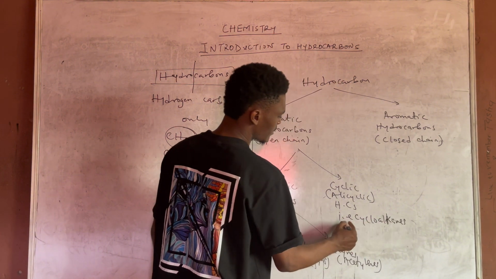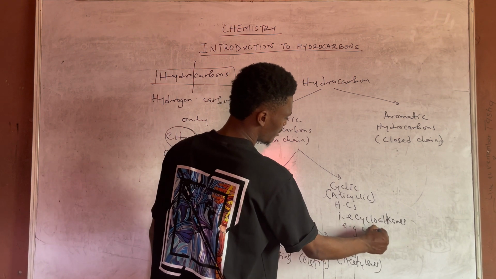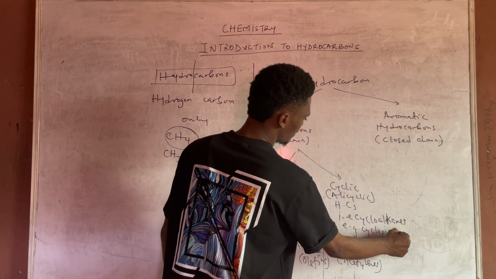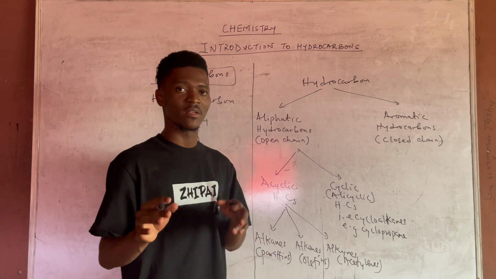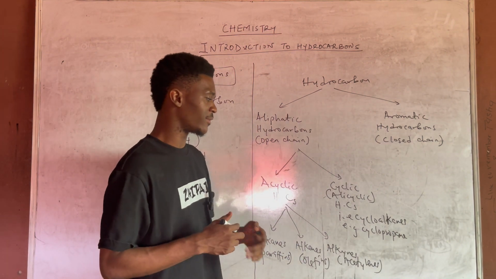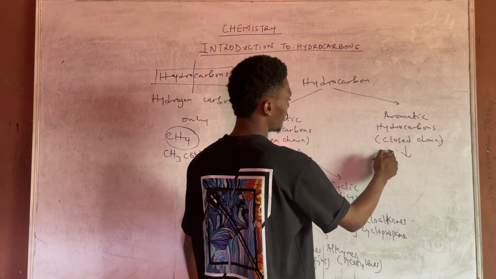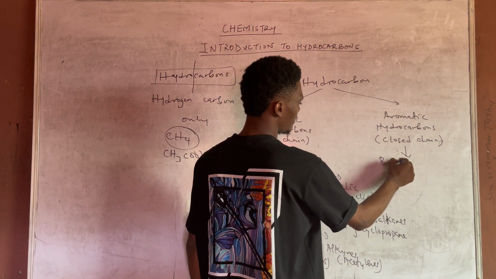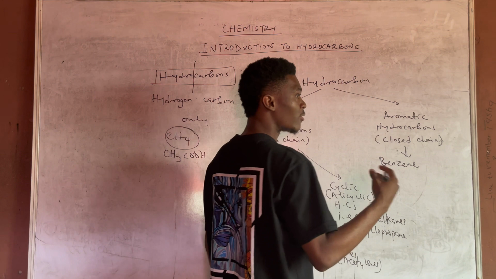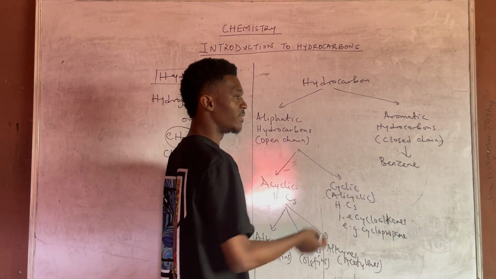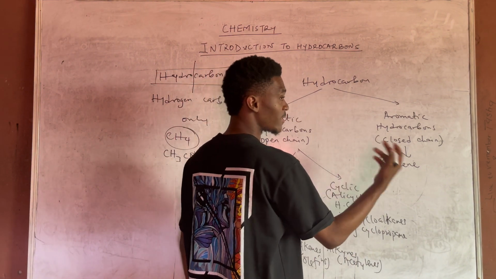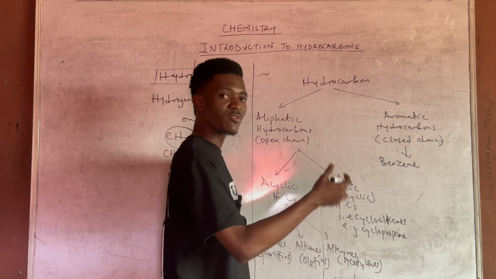And classical examples include cyclopropane. When we start with the series of organic chemistry in this channel, I'll explain quite a number of things with regards to this. Then for the aromatic, the parent compound that you have here is benzene, and compounds of benzene, you can also find them there too. Because when I say compounds of benzene, I'm referring to derivatives of benzene.